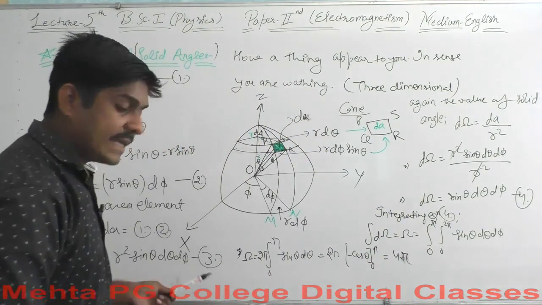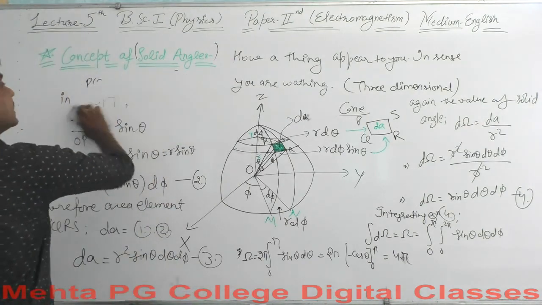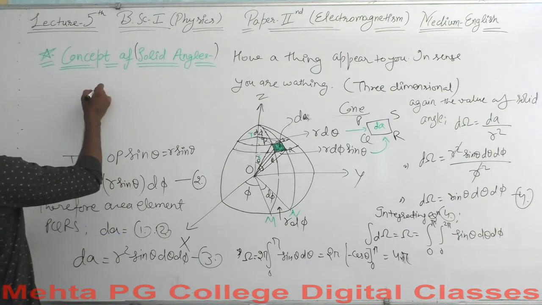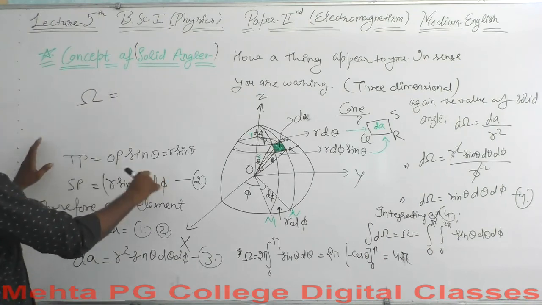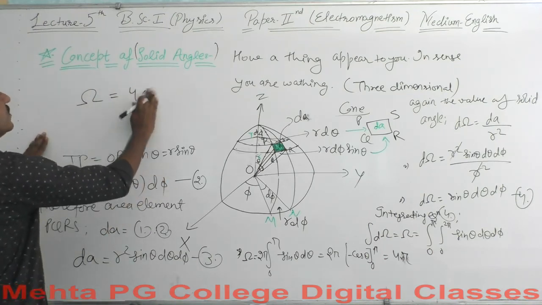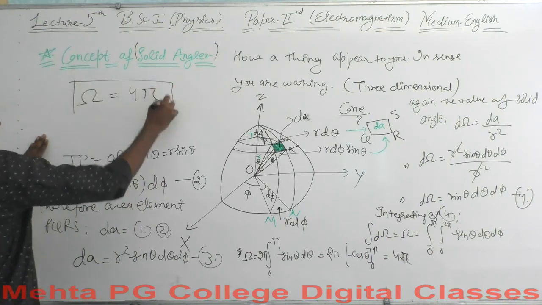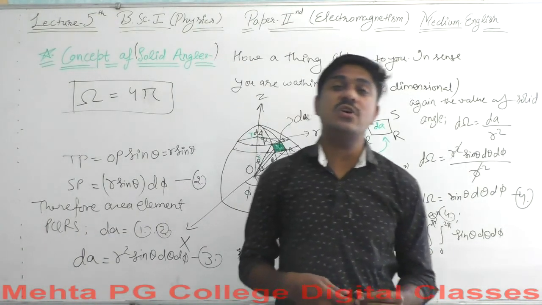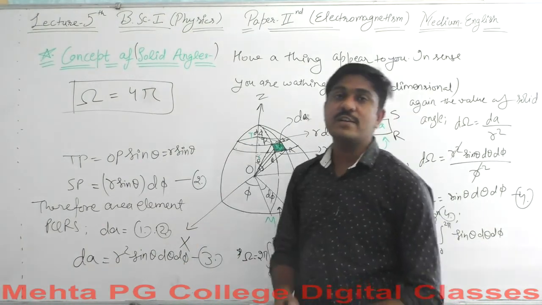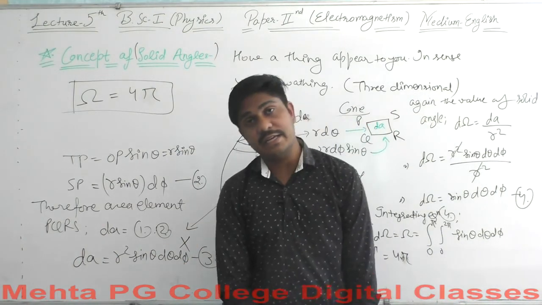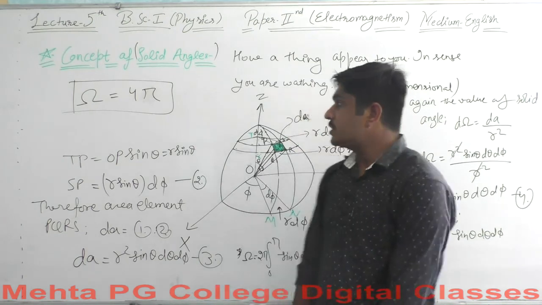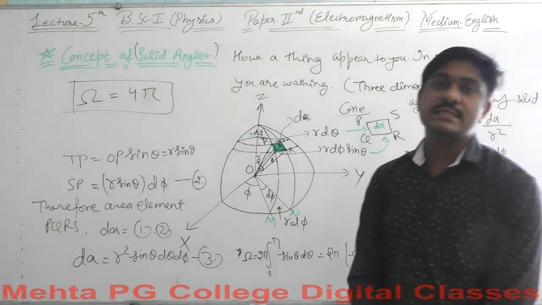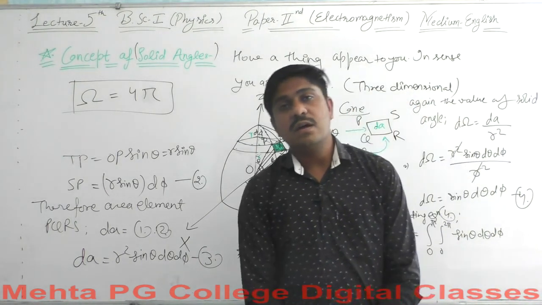So the value of solid angle omega will be equal to 4 pi. So this is the solid angle here. Every time you are watching an object, the maximum angle you can watch is 4 pi. This is the angle you can watch an object from your line of sight. So this is all for today's class, and further we will discuss some examples for calculus methods